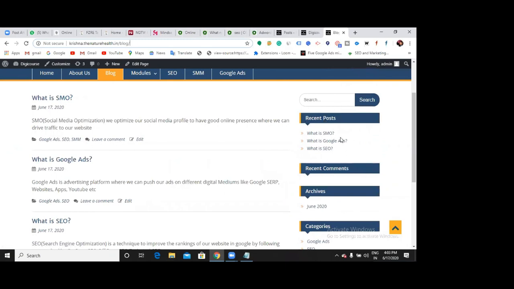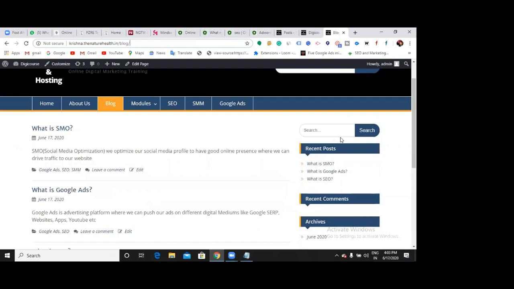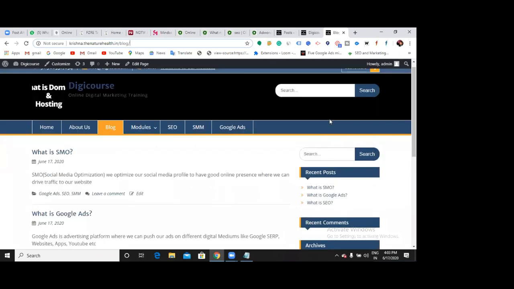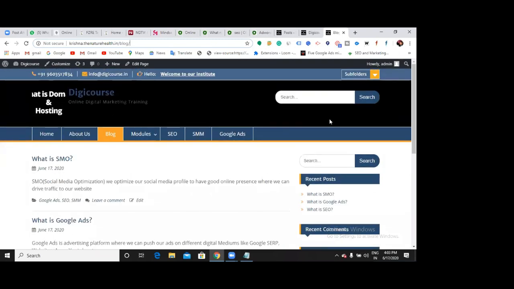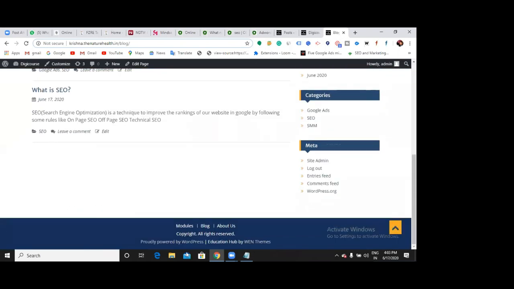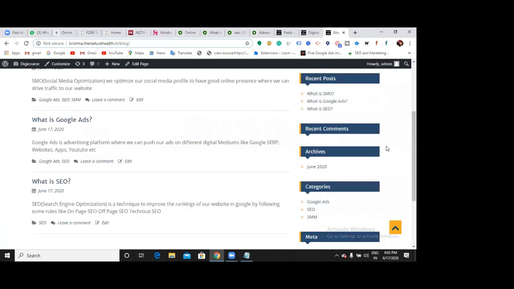Okay, so that will be easier to access. Normally for every website, three things are common: the top section, the footer section, and the sidebar. This is called the top section, this is the footer section, and this is the sidebar.